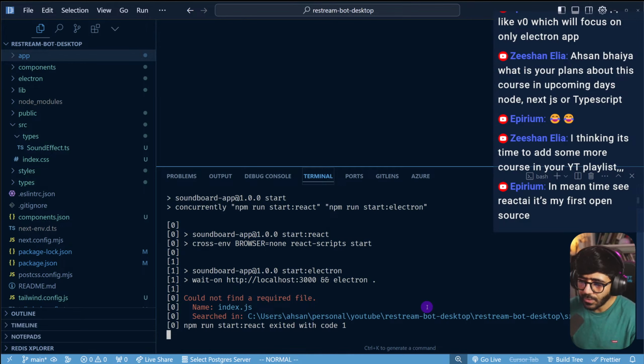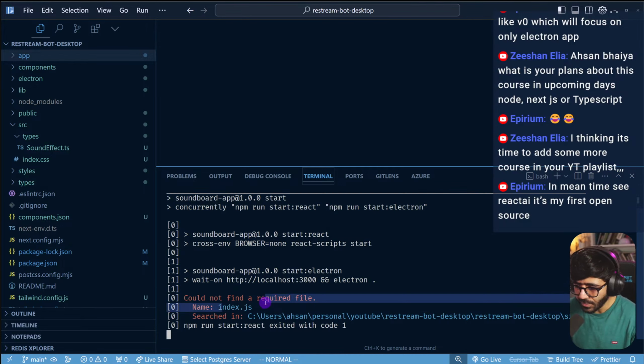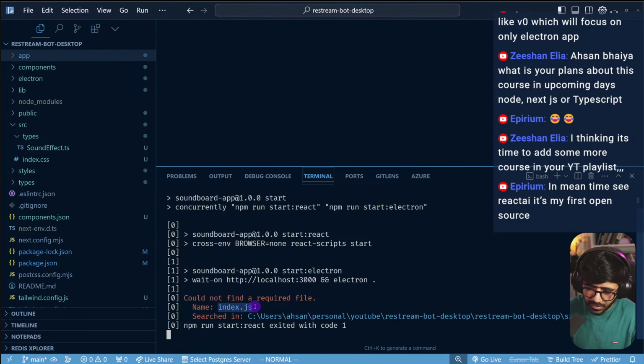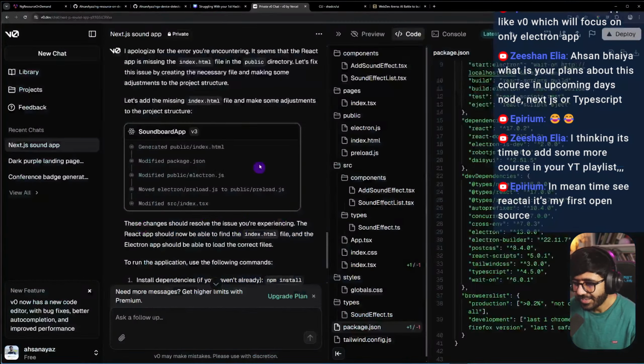Okay, so still now this says could not find a required file index.js. Now it's missing index.js. Okay.